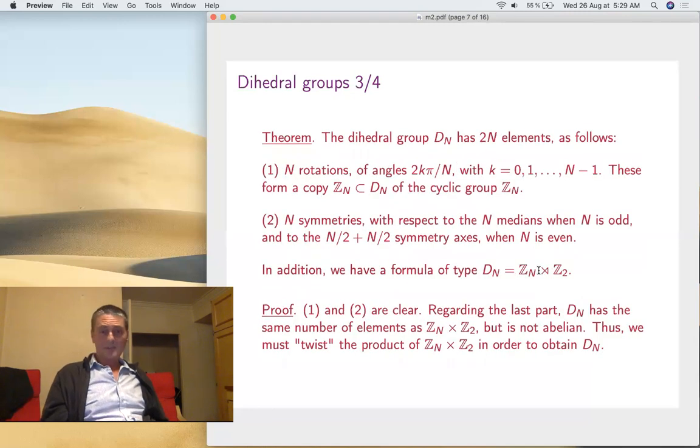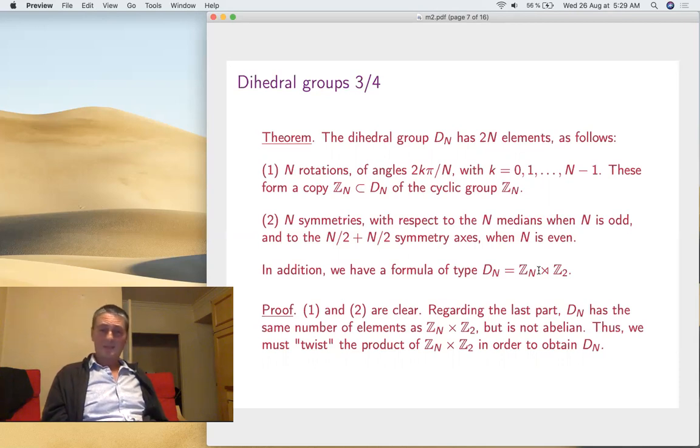Now, what can we say in general? So yeah, it has 2n elements, n rotations, which form a copy of the cyclic group. That's just clear. And then symmetries with respect to... here it's a bit of a discussion. When n is odd, it's like the triangle or pentagon, wherever you have these median things passing through a vertex and the middle of the opposite edge. And when n is even, you have to think of it like a square.